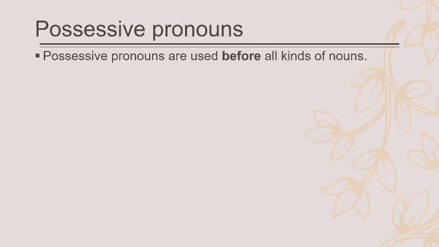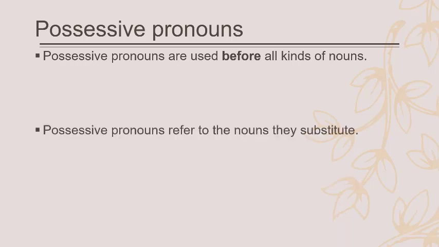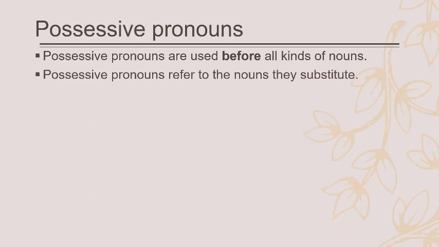And then we have possessive pronouns. Possessive pronouns are used before all kinds of nouns. Possessive pronouns refer to the nouns as substitutes. So if you say John, then you say his. If you have mother, then you say her. If you say the students, then you say their. They refer to the nouns as substitutes.